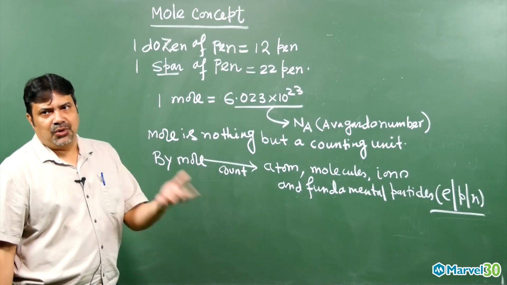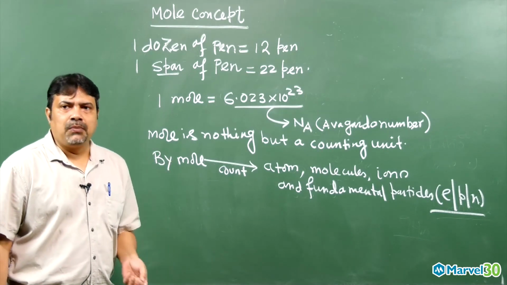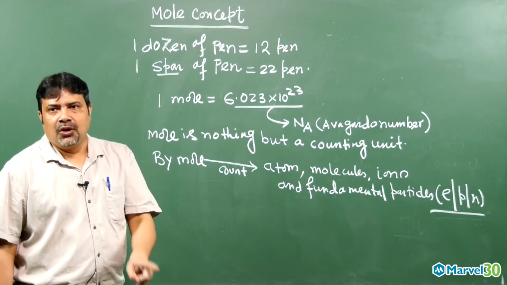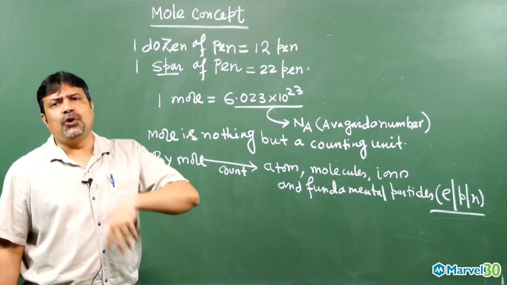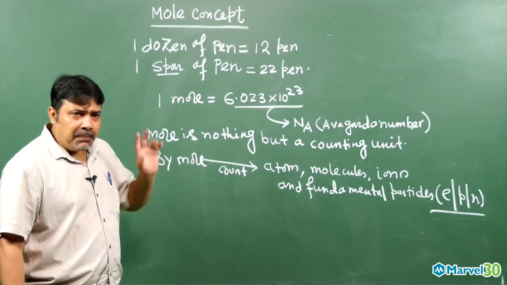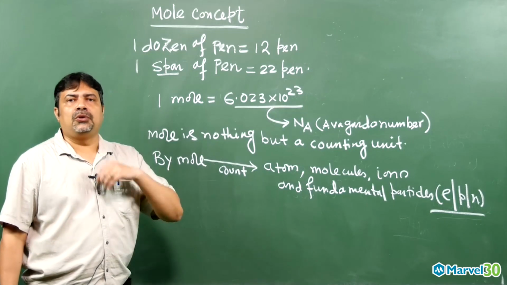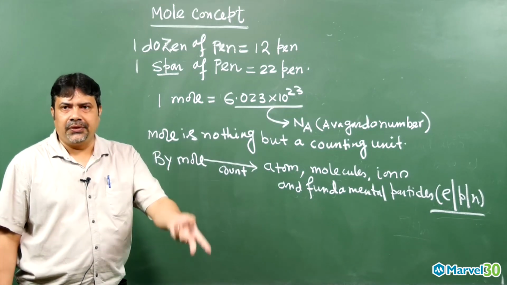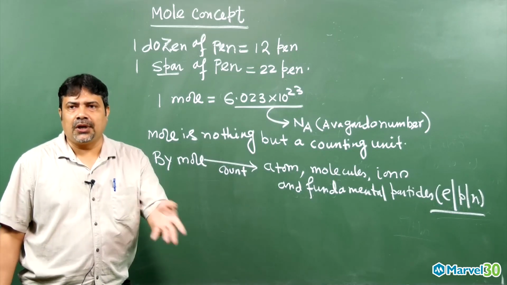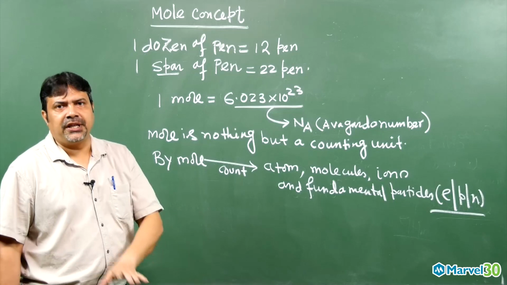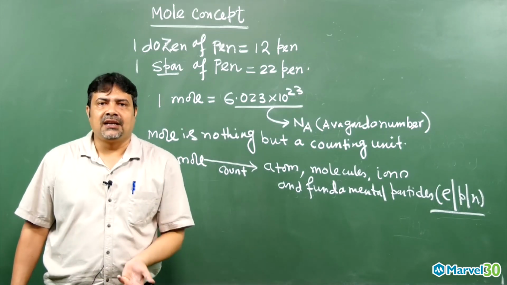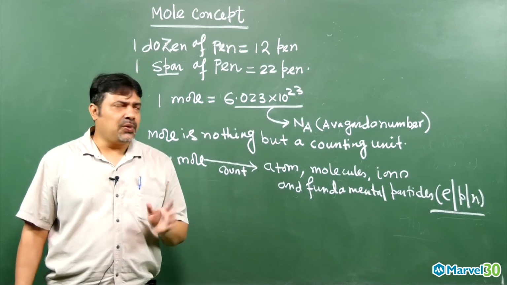Mole is nothing but a counting unit like dozen and score. 1 mole is nothing but 6.023 into 10 to the power 23, which is represented by Na. Some books represent it by N0. This is nothing but the Avogadro number. So by mole, what will we count? Atoms, molecules, ions and the fundamental particles: electron, proton and neutron. For this counting we need one counting unit, that is the mole. 1 mole is nothing but the Avogadro number. That is what you have to understand.